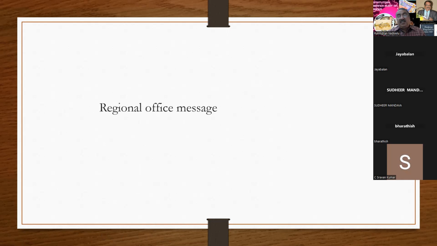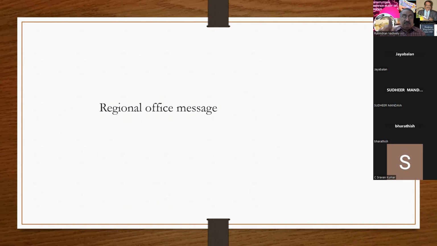The next method is the regional office message. Whenever you identify one account as NPA, the managers say, sir, we have got a confirmation from the regional office that we are correct. If they show the regional office message or any fax message, you have to be very, very careful whether those messages are genuine or not. There are a lot of incidents where these types of messages have been fabricated and sent to you. Don't rely on the regional office message.